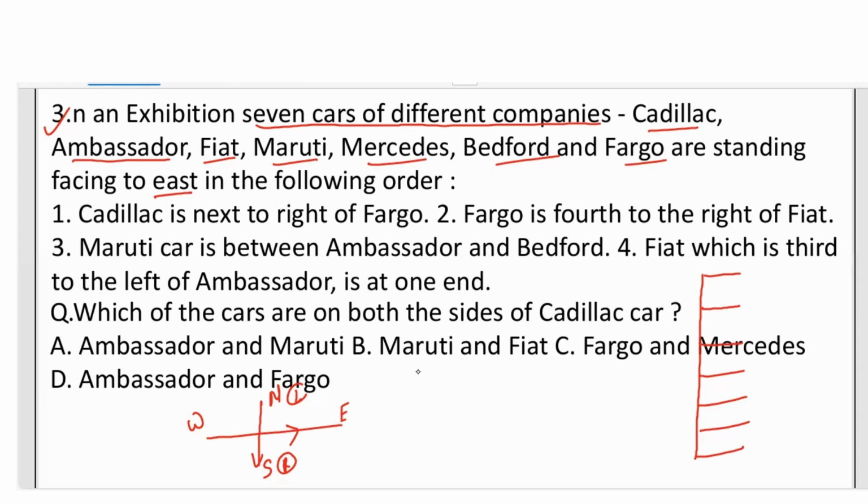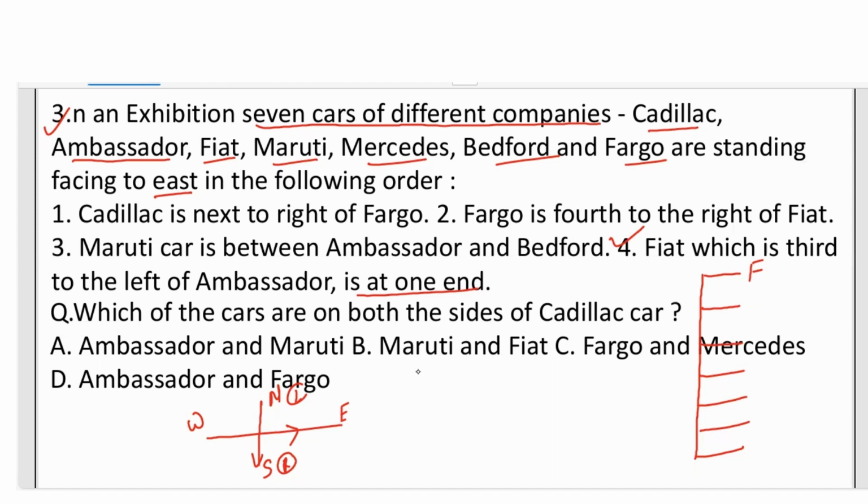Cadillac is next to the right of Fargo. Fargo is fourth to the right of Fiat. Maruti car is between Ambassador and Bedford. Fiat, which is the third to the left of Ambassador, is at one end. So this is the important line, the important information. We have to start from this. Why? Because here we are getting the one end. So Fiat, which is the third to the left of Ambassador, is at one end. So suppose this is the Fiat at the one end. Okay. So Fiat, which is the third to the left of Ambassador.